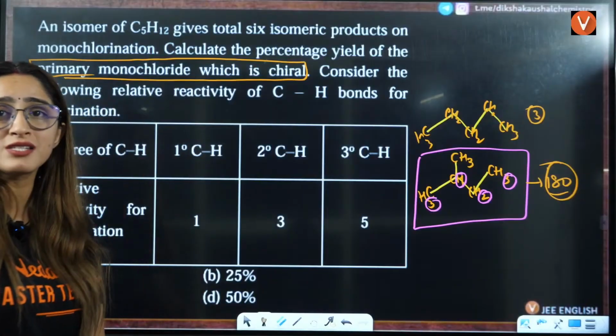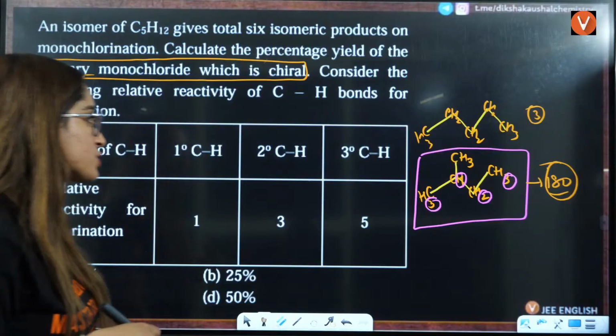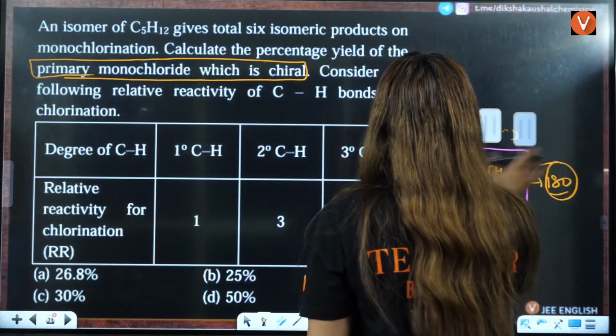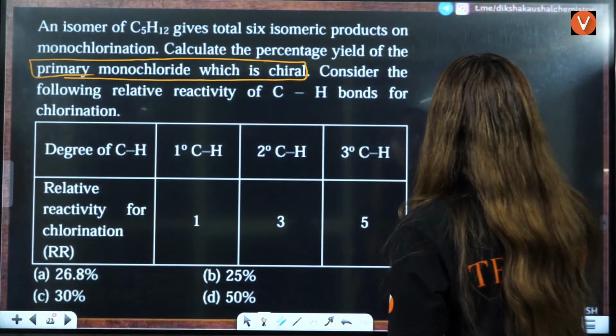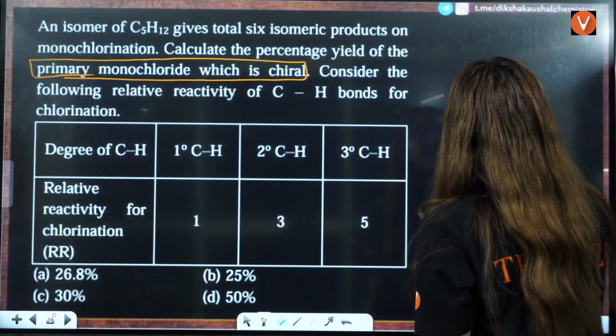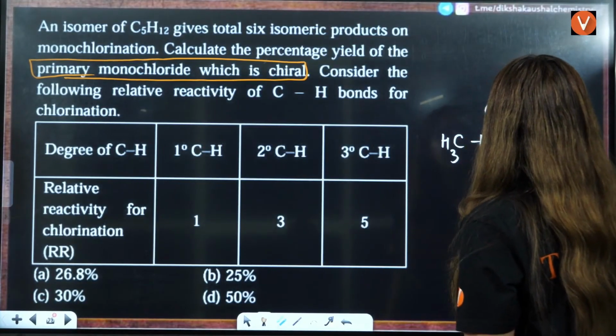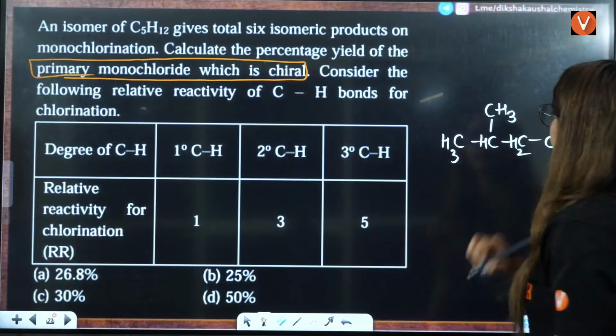Now you have to do the substitution and see what are the different types of substitution that is possible. So I'm going to draw it again, right? So this is 1, 2, 3, 4. Okay. How they will give you different things, right? So this is CH3, this is H, this is CH2, this is CH3, right?